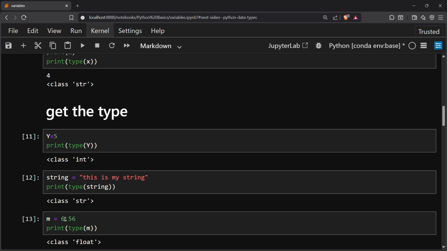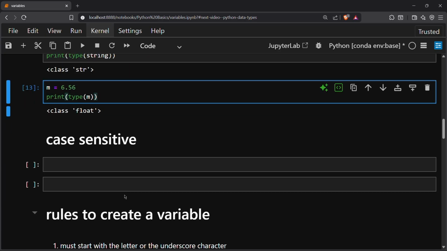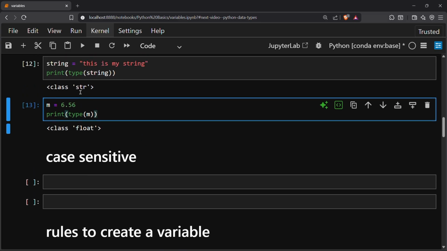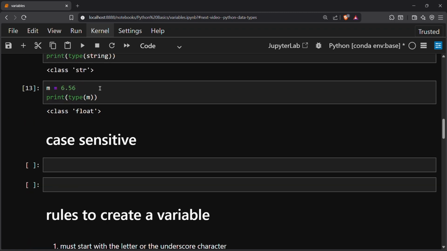Okay, so this will give me float. The type of variable m is float here. Okay, case sensitive, as we got an error here. So the Python variables are case sensitive. If I write something like a equal to 5 and A equal to 6, the second a will not override the value of the first a, because Python is case sensitive.